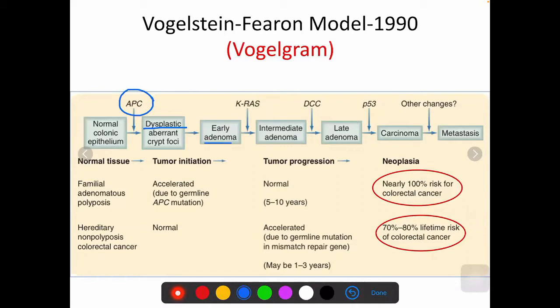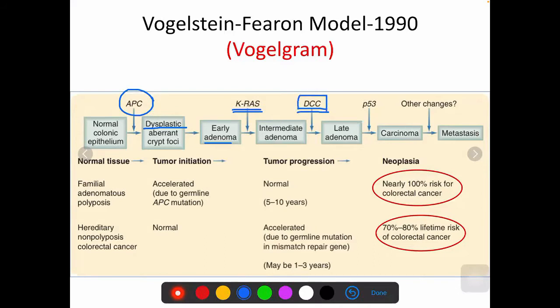As they keep accumulating activating mutations or inactivating mutations of tumor suppressor genes, they progress from early adenoma to intermediate adenoma, which is enhanced by KRAS mutation, and from intermediate adenoma to late adenoma, which is enhanced by the DCC gene, and from late adenoma to carcinoma.